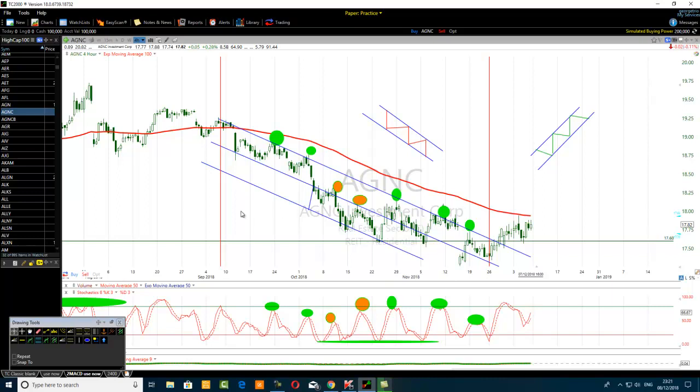But when we are talking about a stochastic signal, stochastic does not give a signal. In fact, it is just pointing to a resistance level when it is overbought on any time frame. It's pointing to us a support level anytime the stochastic is oversold. If the price is breaking resistances as it's going up, the stochastic will stay overbought for a long time.